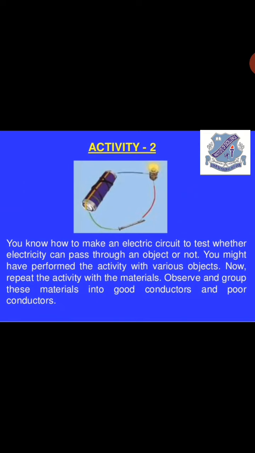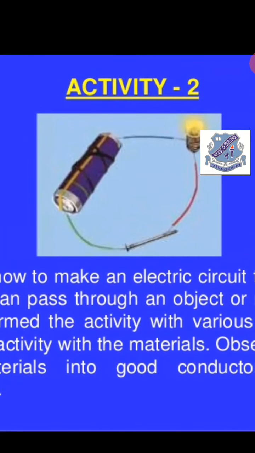In the figure of the electric tester, you can see a cell on the left-hand side, a material cap, an iron nail, in the middle, and a bulb glowing on the right-hand side corner.